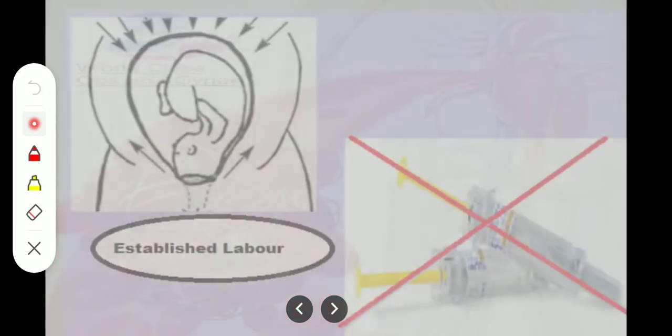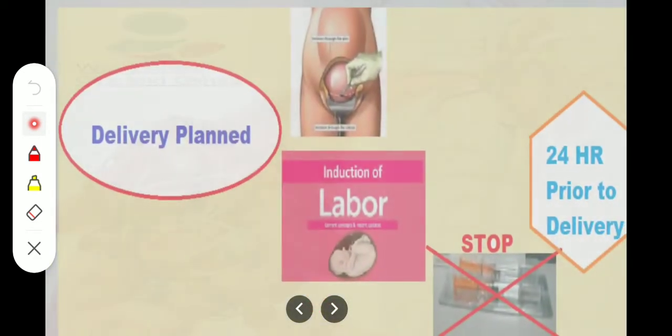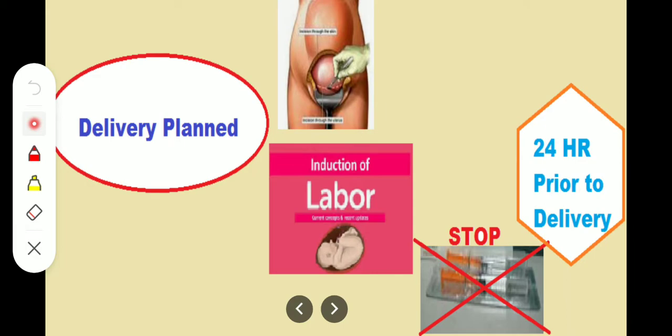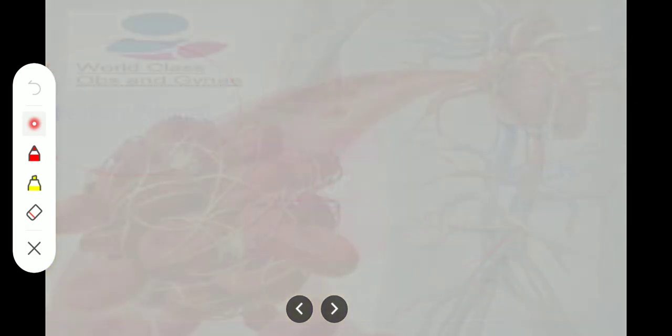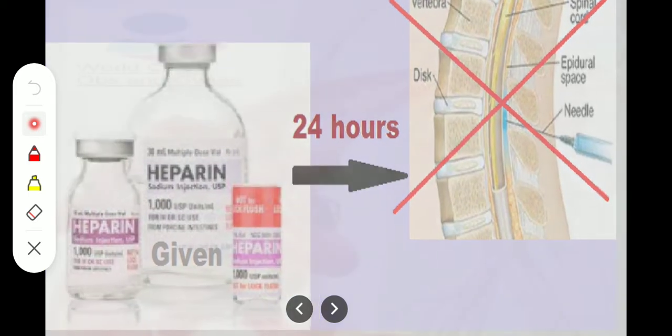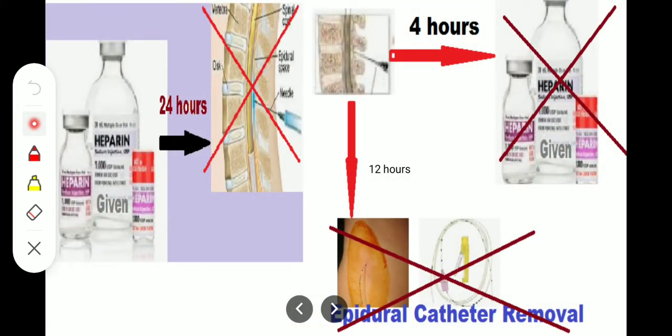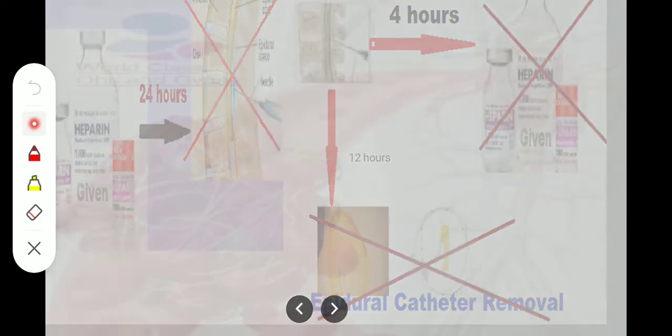Okay, when we are planning the delivery or induction of labor, we have to stop heparin 24 hours prior to the delivery. And low molecular weight heparin should not be given at least 24 hours before planning for epidural or spinal anesthesia. Okay, and after epidural, within 4 hours, low molecular weight heparin should not be given, and the epidural catheter should be removed at least 12 hours after the spinal or epidural anesthesia.